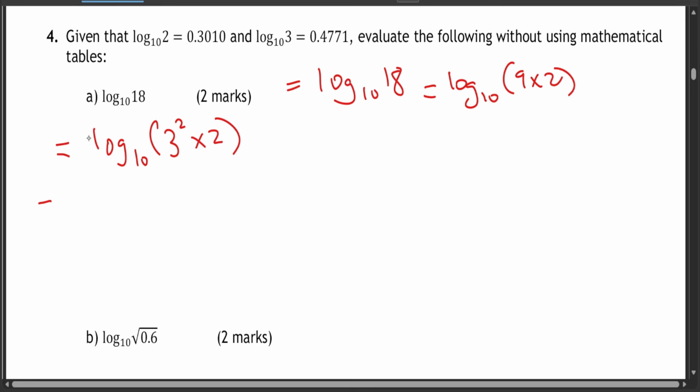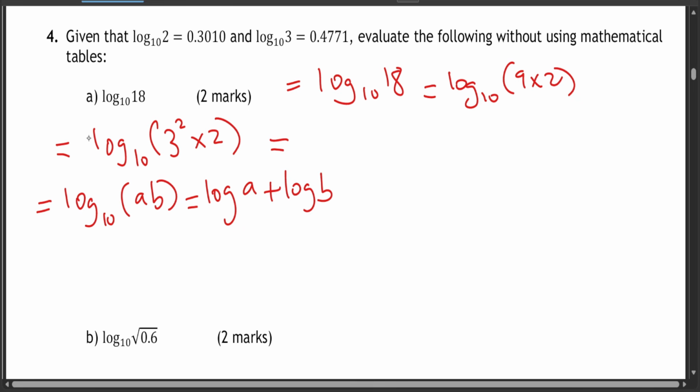And we said one of the laws of logarithms, we have several laws on logs. One of the laws is that if you multiply 2 numbers, then basically you're just deriving it from the addition of 2 logs. And therefore this one can be rewritten as log base 10 of 3 squared plus log base 10 of 2.